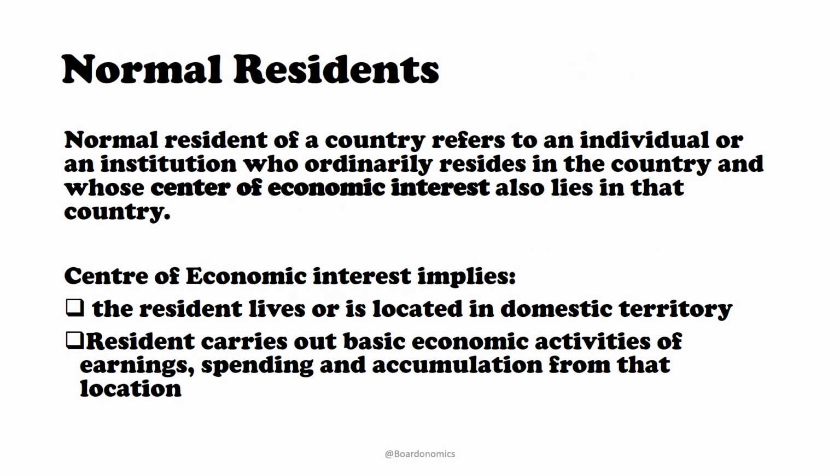Now, the second term that we are looking at today is normal resident. Who is a normal resident? There is a difference between a normal resident and a citizen, all right? A normal resident is someone who is living in a country. That someone can be an individual, that someone can be an institution. Someone living in a country, residing in a country, and someone who has economic interest also in that country, right?